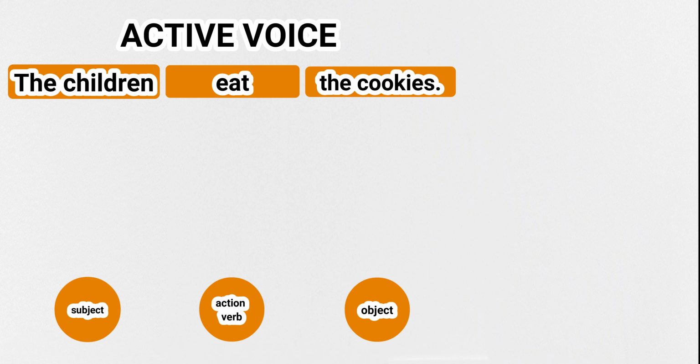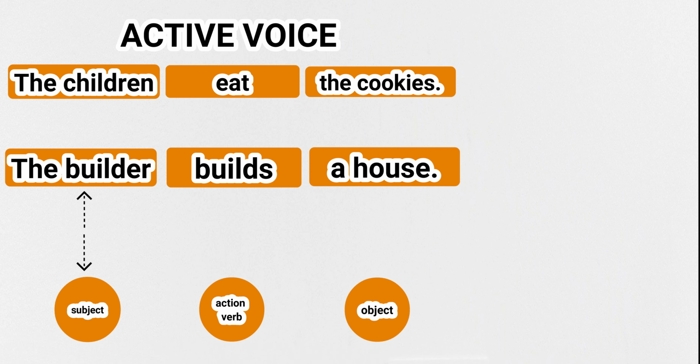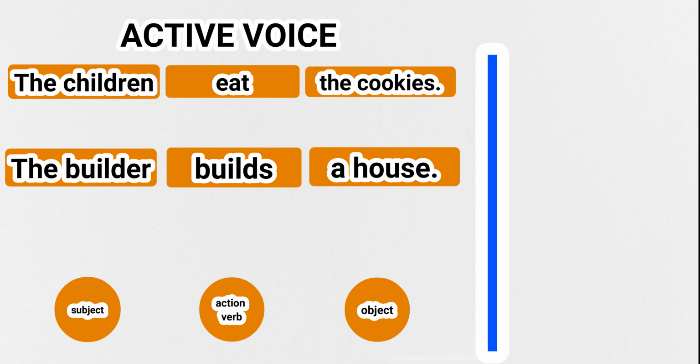In the active voice, the focus is on the subject because the subject is doing something. It is the one doing the action. Another example, the builder builds a house. The structure is the subject is a builder, the action is builds, and the object is a house. What does a builder do? Builds a house. The focus is on the subject, the builder, because he is doing something.